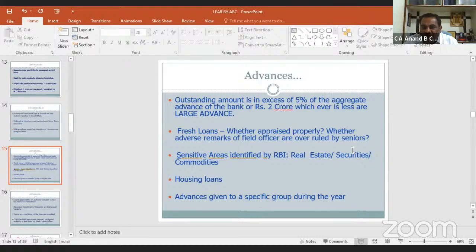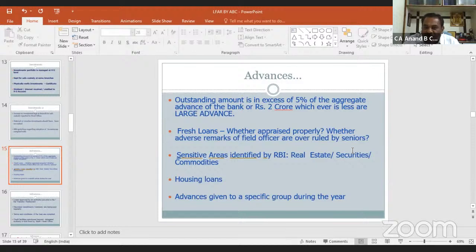On those advances, we have to verify the documentation part, the powers of branch officials, whether the powers were exceeded or not, whether the financial documents were properly kept at branch, and whether mortgage formalities and charge creation formalities are completed or not.